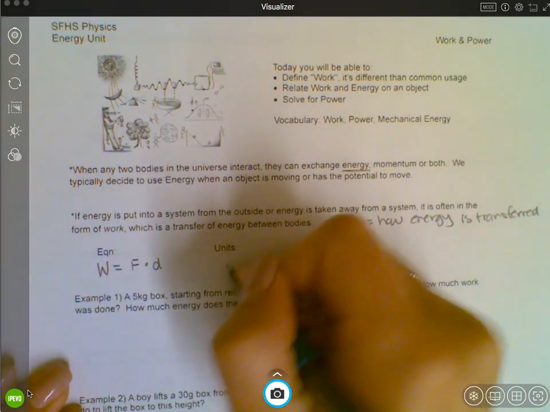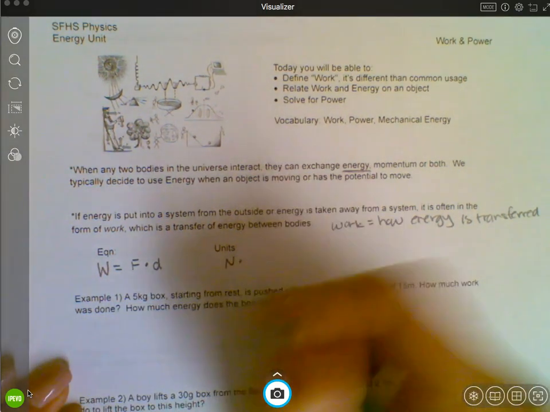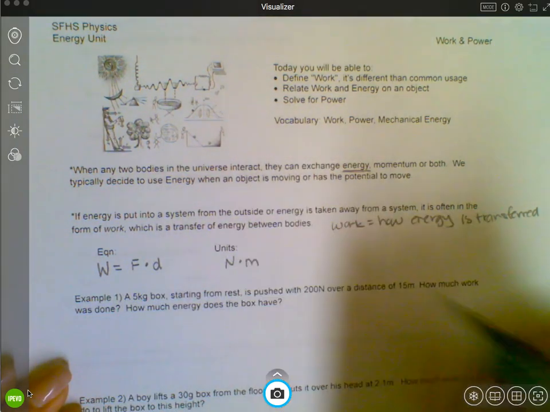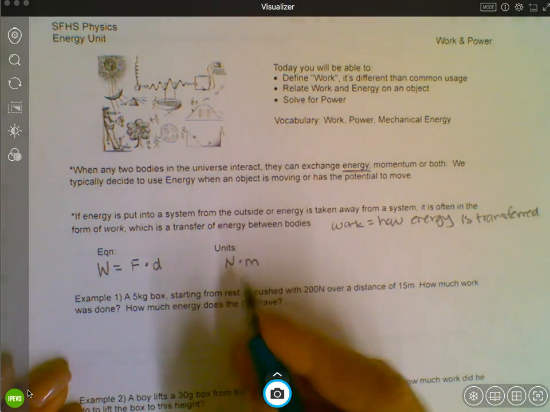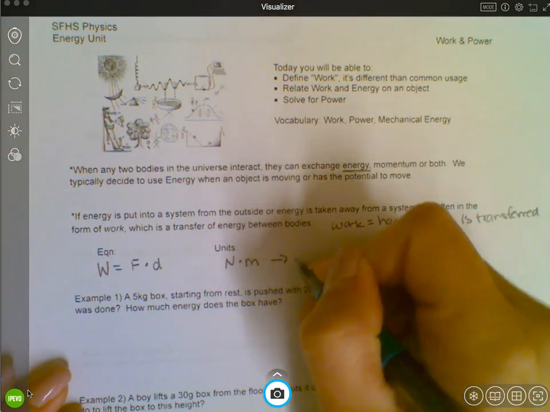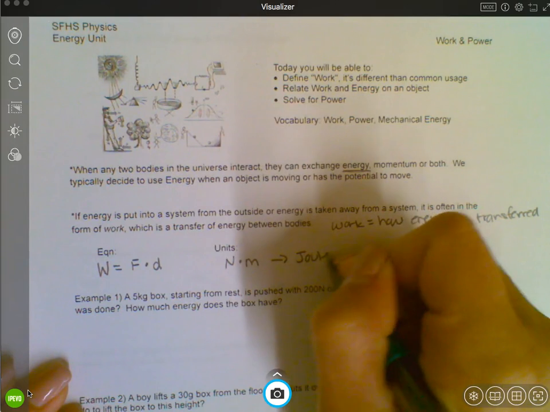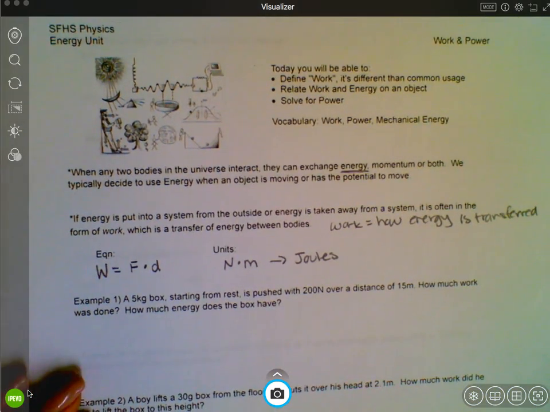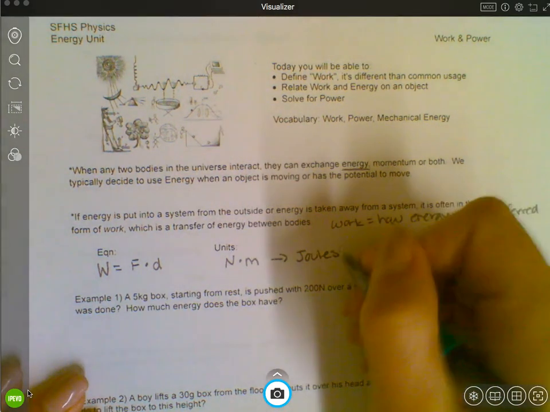The units of force are newtons. The units of displacement are meters. And so we can say newton meters, or we actually call this a joule. So a newton meter is a joule, so we're in joules of energy.